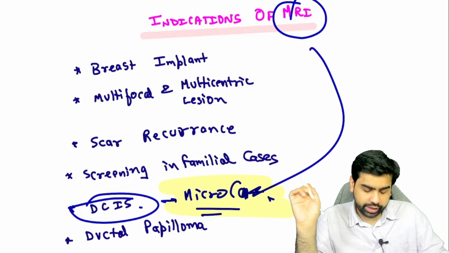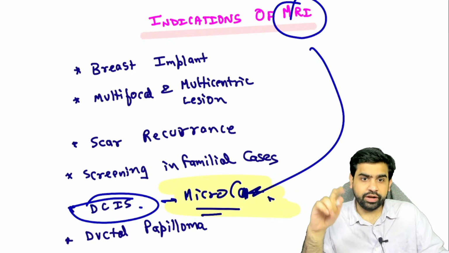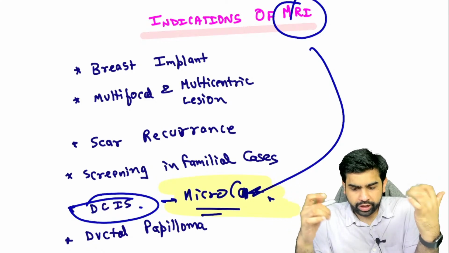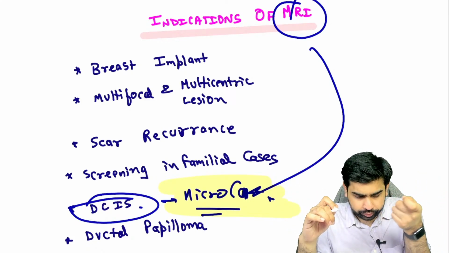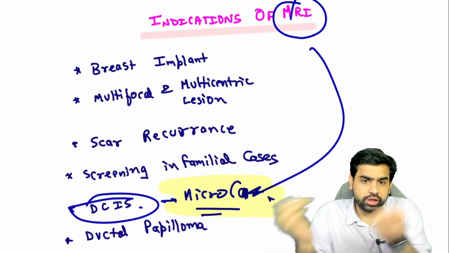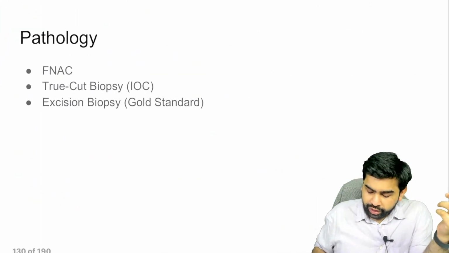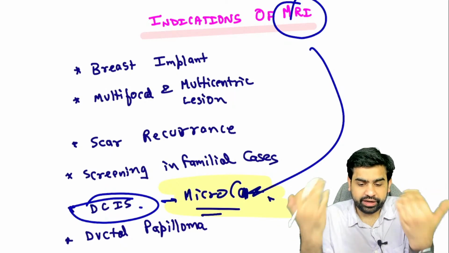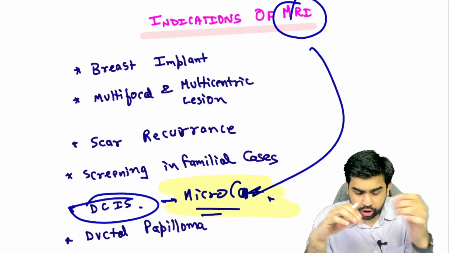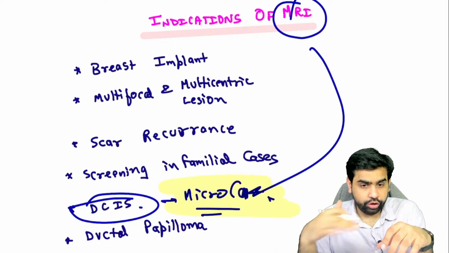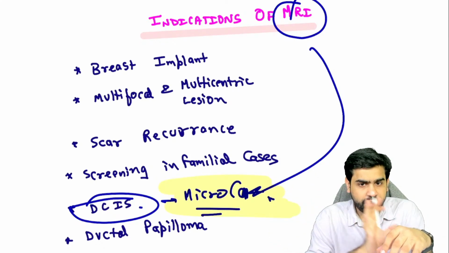So what you call as a ductal papilloma, then you basically have that. No, so try to understand in the mammography. This is something which you need to understand over here: in the mammography, what basically prompts you that this is a malignant lesion, this is a benign lesion. If at all you have a popcorn calcification, a macro calcification, it is more likely to be malignant. If there is a patient with a speckled calcification, or there is a distortion of the architecture, all those particular things basically prompt towards malignancy.